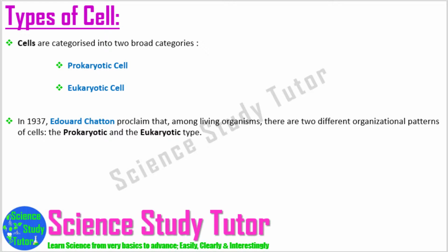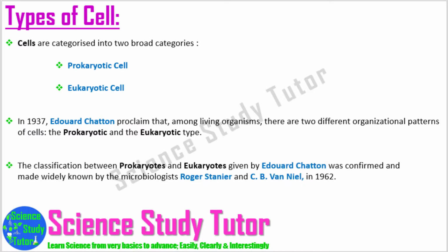In 1937, Edward Chatton proclaimed that among living organisms there are two different organizational patterns of cell, that is, the prokaryotic and the eukaryotic type of cell. This classification between the prokaryotes and the eukaryotes by Edward Chatton was confirmed and made widely known by the microbiologists Roger Stanier and C.B. Van Niel in 1962.